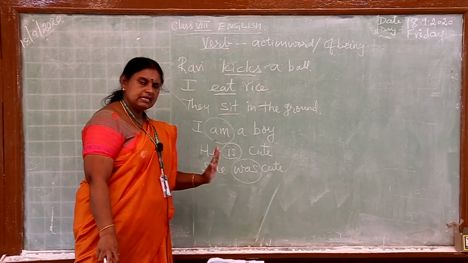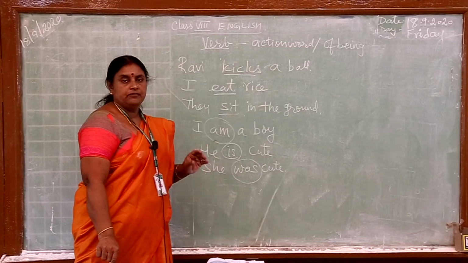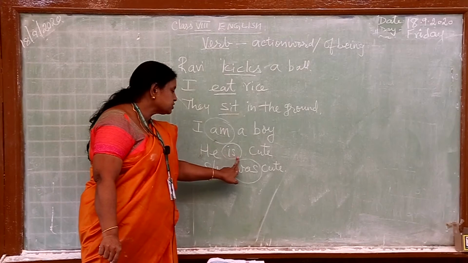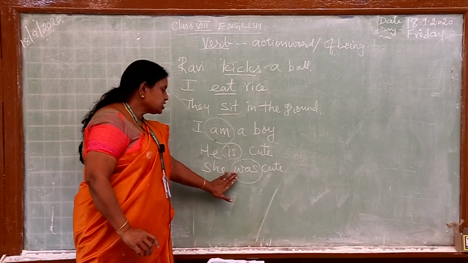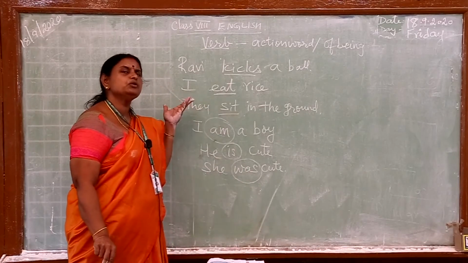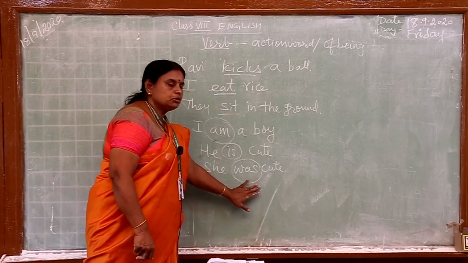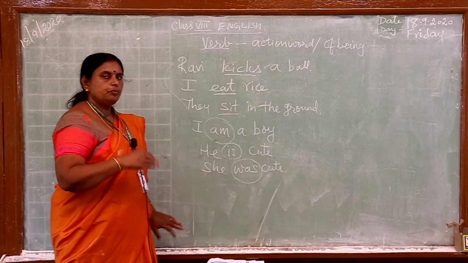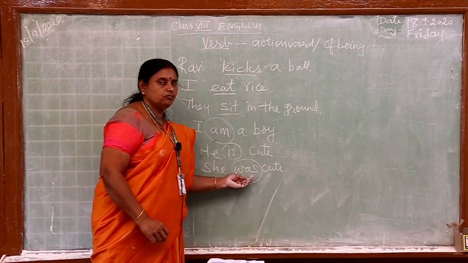He is cute is in the present tense. Same thing, she was cute once upon a time, not now, maybe like that. So this tells us something about the past tense. When you want to say past, you have to add was over here.